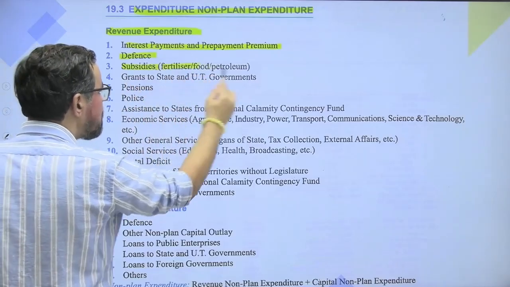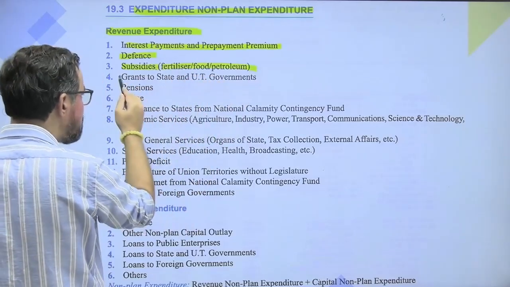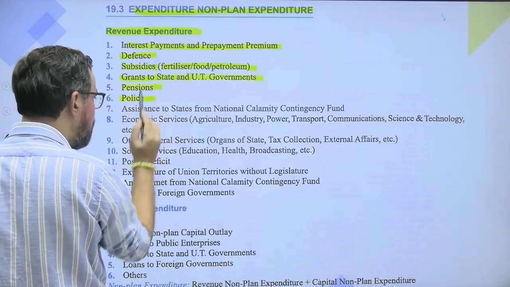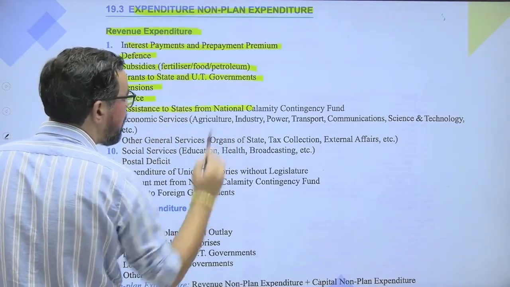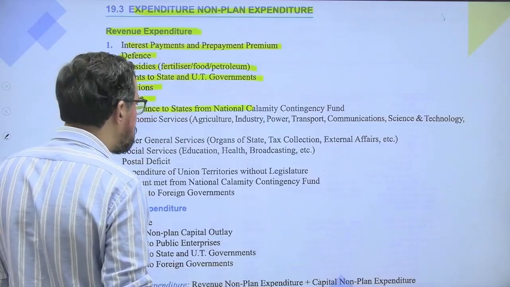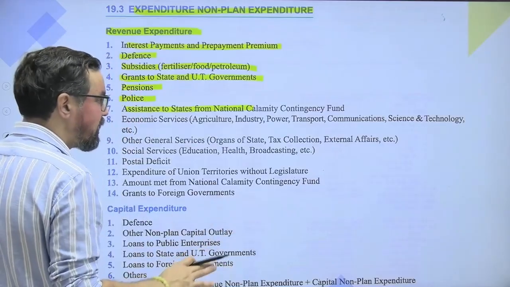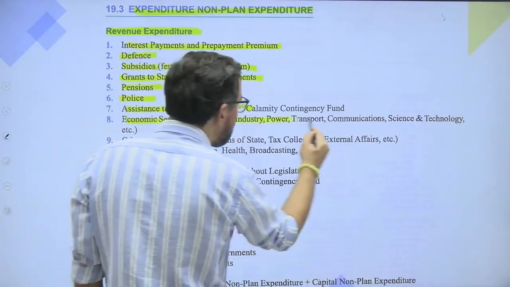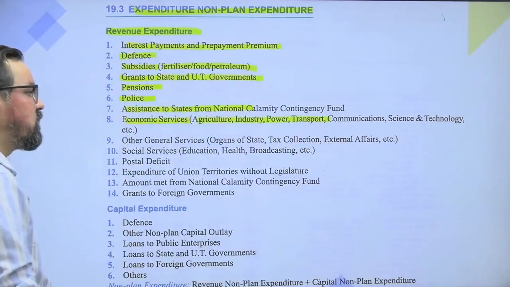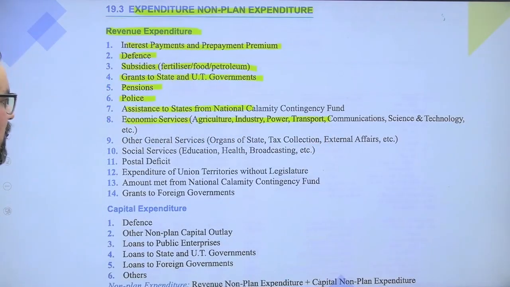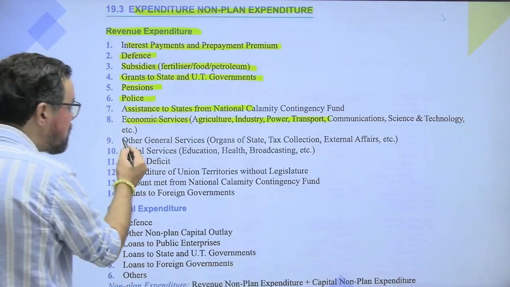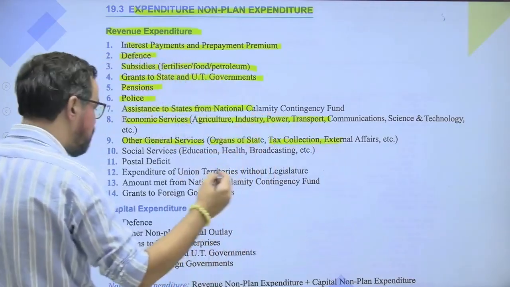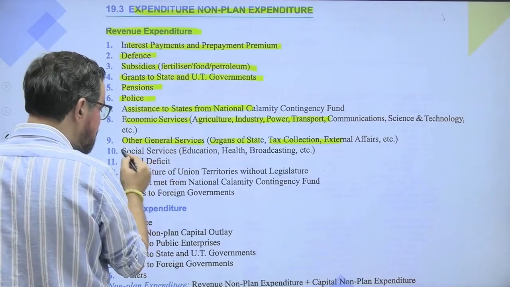Subsidies like fertilizers, food, petroleum, grant to states and UTs, pension, police, assistance to states, assistance to states from National Calamity Contingency Fund, economic services like agriculture, industry, power, transport, communication, science and technology, etc. General service, organs of state, tax collections, external affairs, departments basically, or the offices.